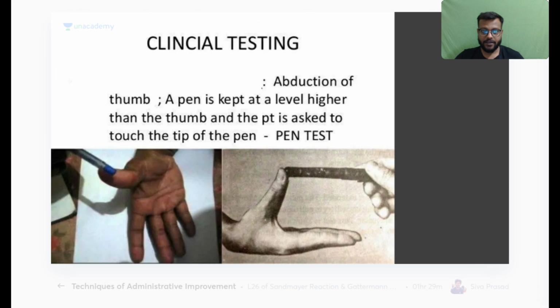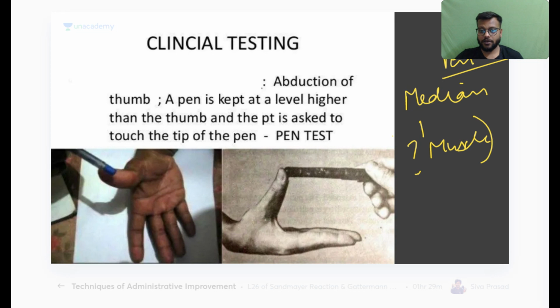Now this is your pen test. It was important, asked in NEET PG 2021 for the median nerve. Now which muscle is tested? The hint is given in this picture. Which muscle is tested?